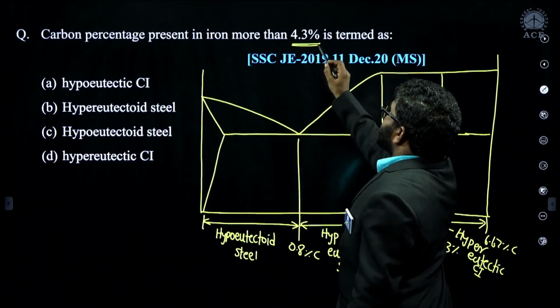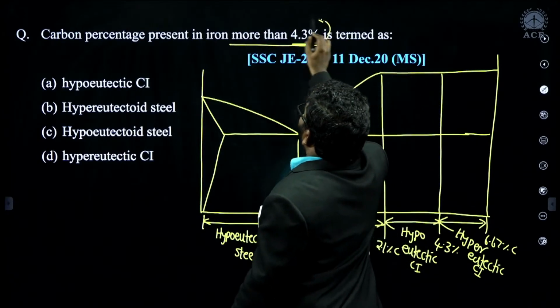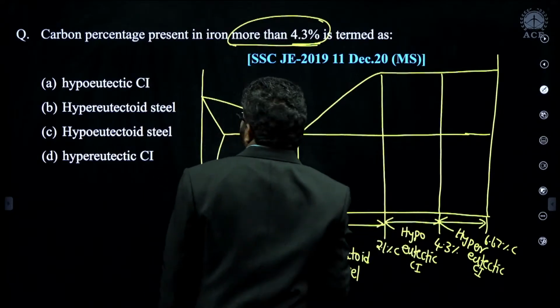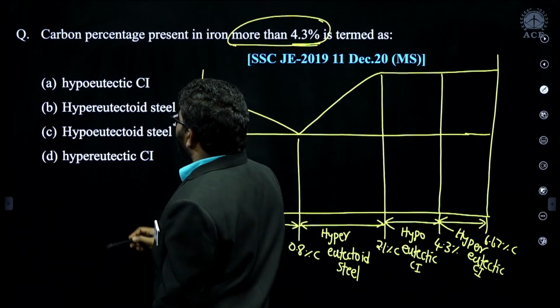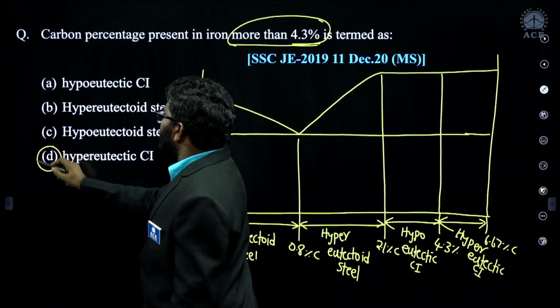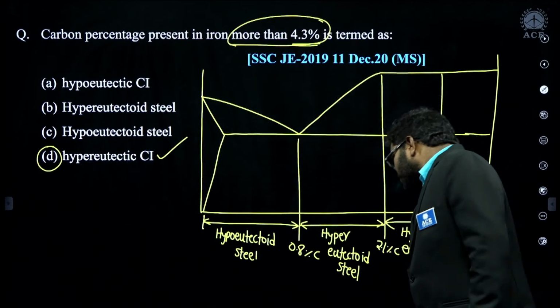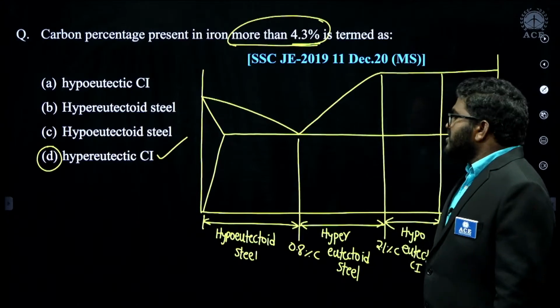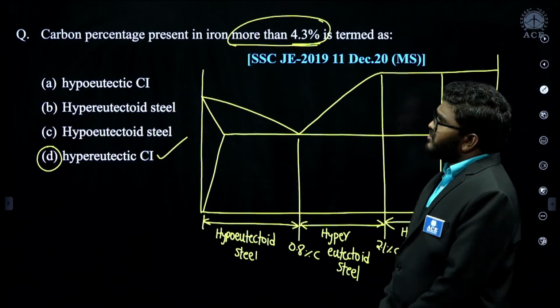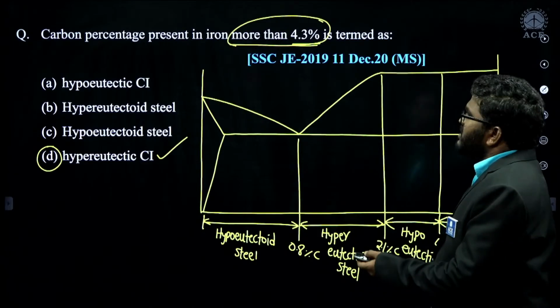So carbon percentage more than 4.3 is hypereutectic cast iron. D is the correct answer for this question. It's a very simple basic question.